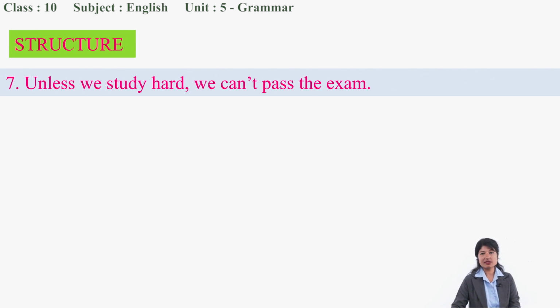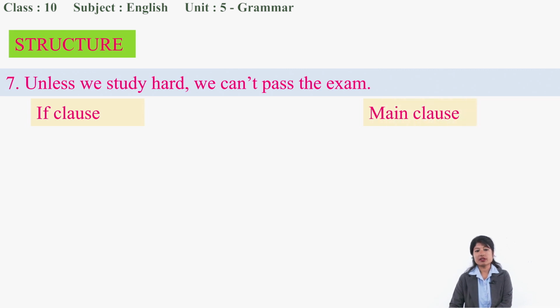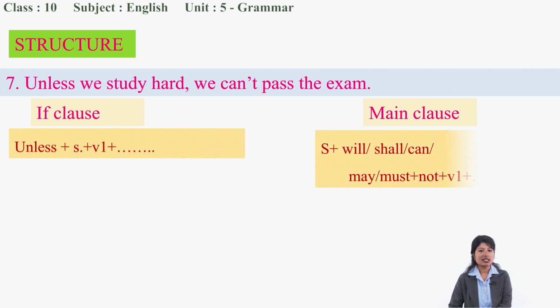Okay, we have number 7. Unless we study hard, we can't pass the exam. How does it work? We have the main clause over here and the if clause over here. Our if clause is made up of unless plus subject plus bhav 1. But what is there in our main clause? Subject, will, shall, can, may, must, and there is insertion of not plus bhav 1. Why is it so? Because we have unless over here. When there is use of unless, we use not, the negative form, in our main clause.